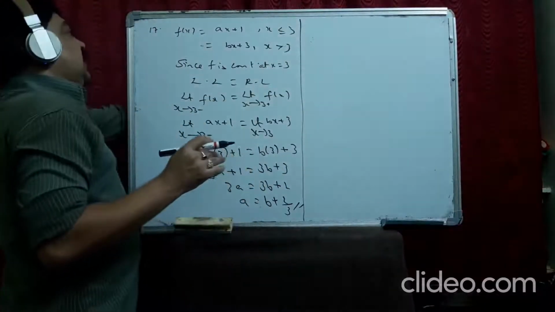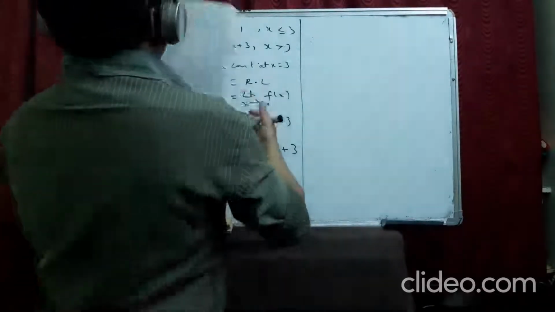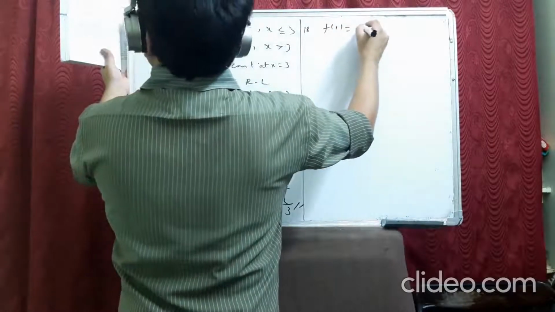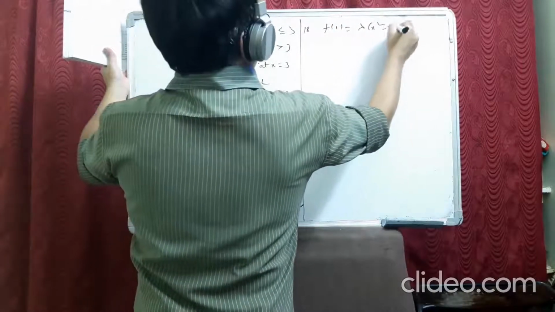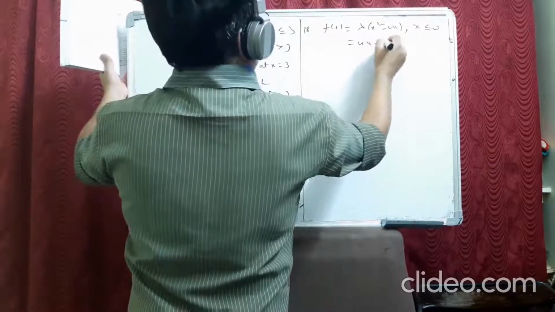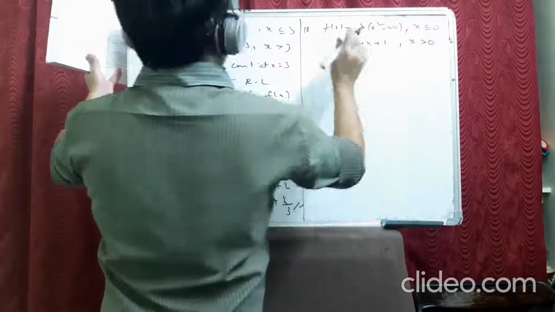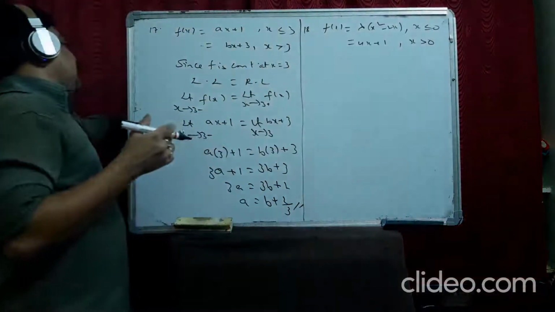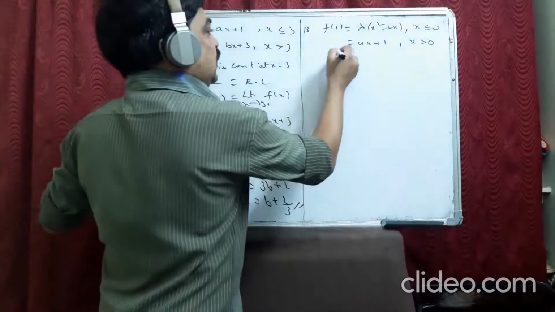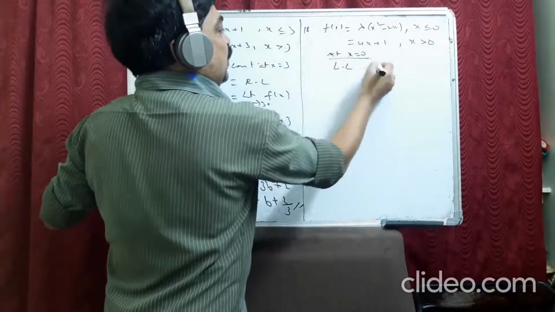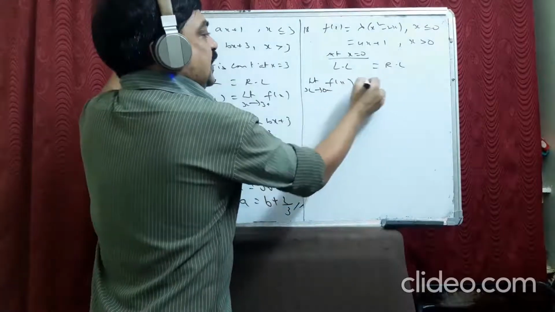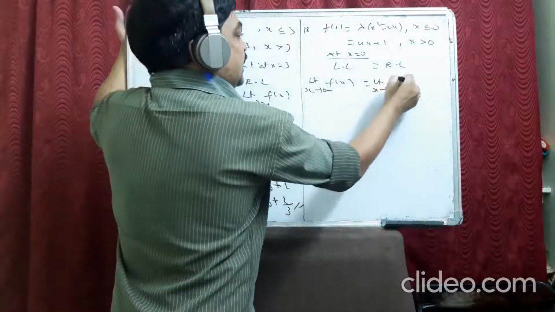Now, in the 18th question, they told us to find lambda. Same as before: f(x) is equal to lambda into x square minus 2x for x less than or equal to 0, and equal to 4x plus 1 for x greater than 0, is continuous. First of all, it is continuous at 0. So at 0, left limit should be equal to right limit. Left limit is limit as x extends to 0 minus, f(x). Right limit is limit as x extends to 0 plus, f(x).